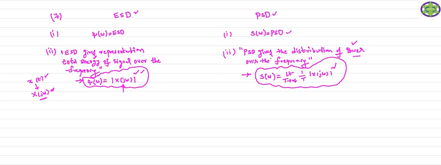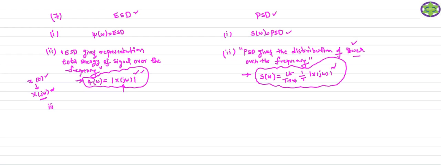So if you consider the power signal, and you calculate the total power, the distribution of the total power over the frequency domain is your power spectral density function. So this is the second property with respect to the energy spectral density function and the power spectral density function.